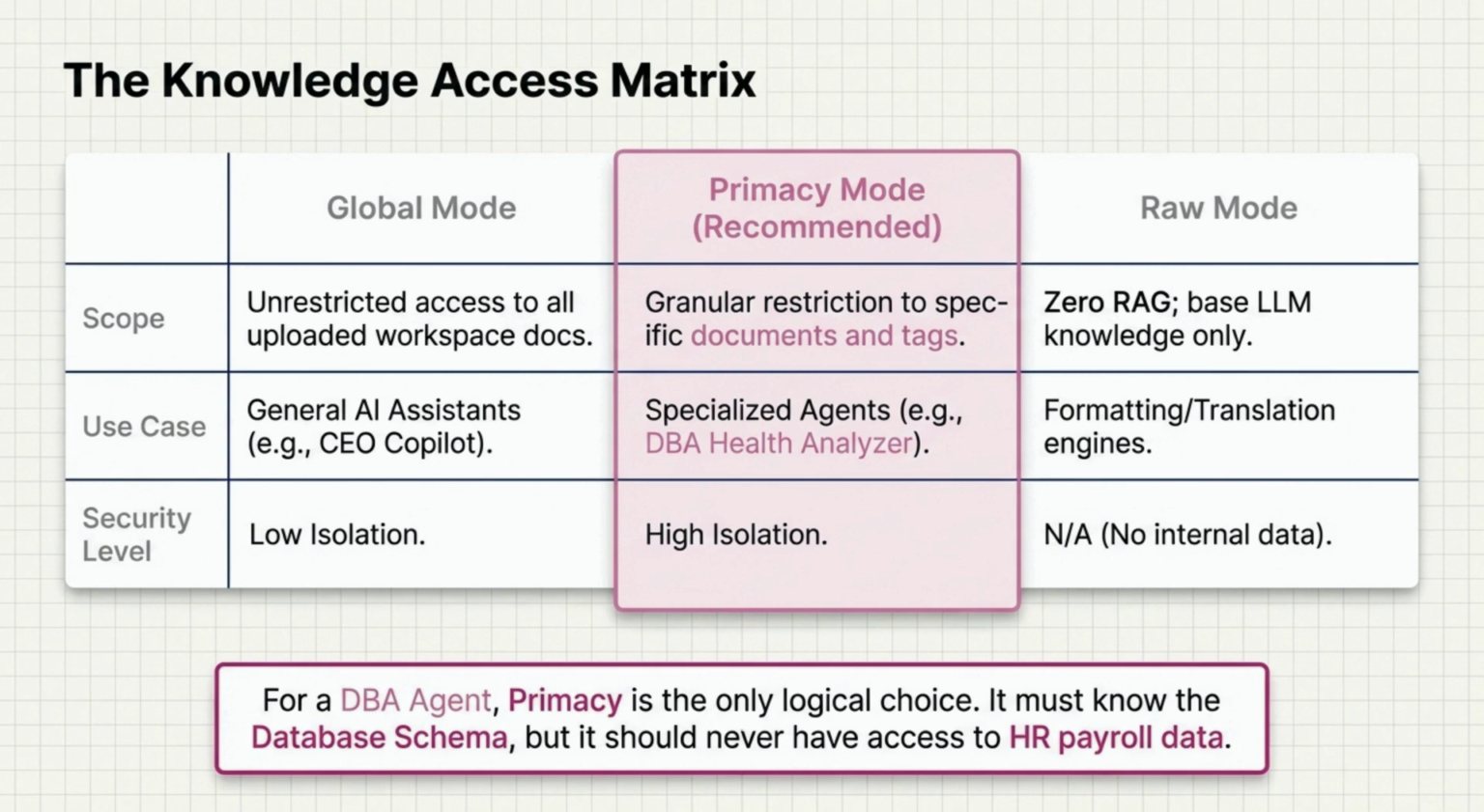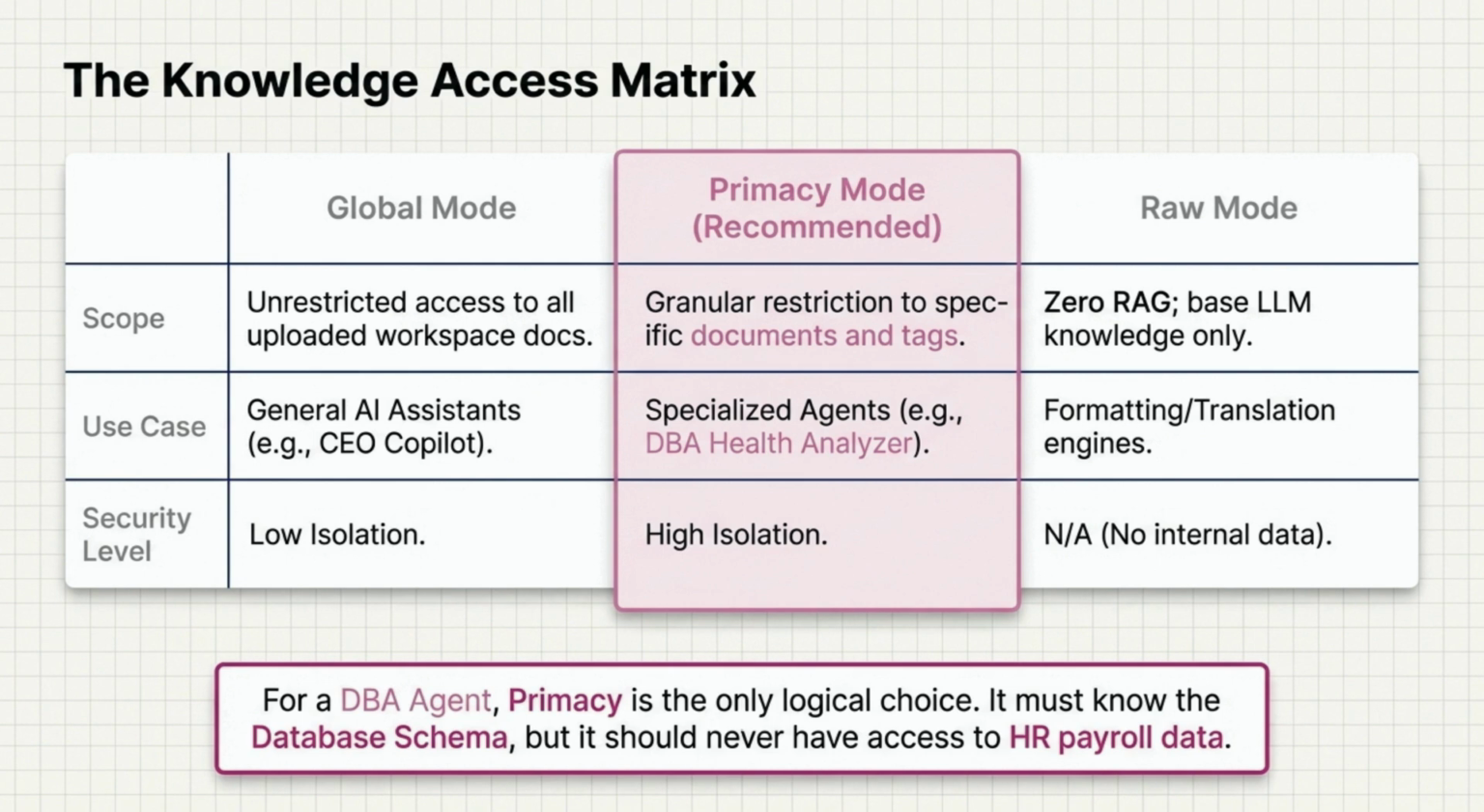Now let's look at how we manage data permissions through our knowledge access matrix. We've categorized AI access into 3 modes. Global mode is for broad assistants, like a CEO copilot, that need access to all workspace docs. Raw mode is the opposite. It uses zero internal data and relies purely on the base LLM for tasks like translation.